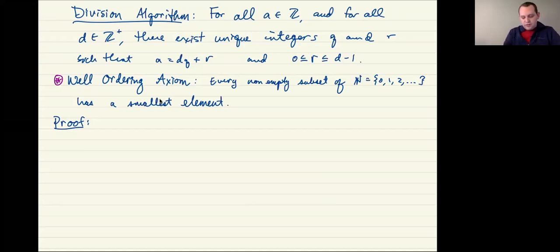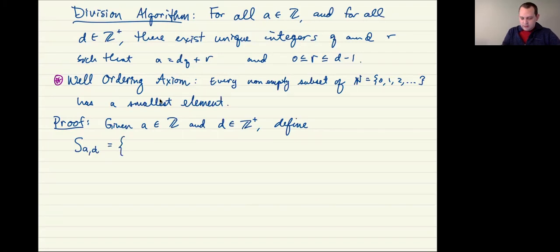So for our proof, given the integers a and d, let me be a little bit more precise. They're not just integers. a is arbitrary, but d is a positive integer. What we're going to do is define the set, and I'm going to call it S, and it's going to depend on a and d. So it's going to be S of a, d. It's going to be the set of integers of the form a minus dx, such that x is an integer and a minus dx is greater than or equal to 0.